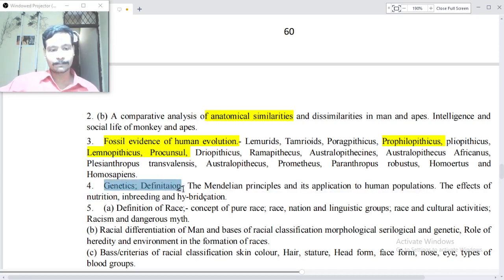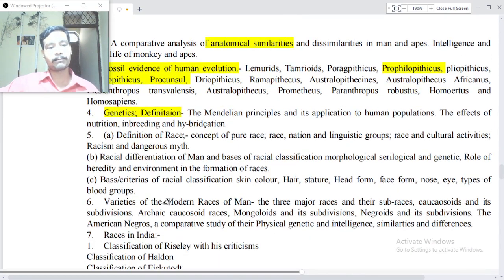Genetics definitions. The Mendelian principle and its application to human population, effect of nutrition, inbreeding and hybridization. Definition of race, concept of pure race, race, nation and linguistic groups, race and cultural activities, racism and dangerous myth. Racial differentiation of man and basis of racial classification: morphological, serological and genetic. Role of heredity and environment in the formation of races. Criteria of racial classification: skin color, hair structure, head form, nose, eye types and blood group.